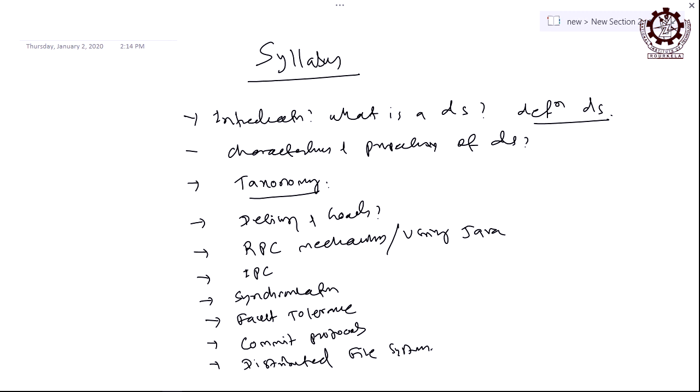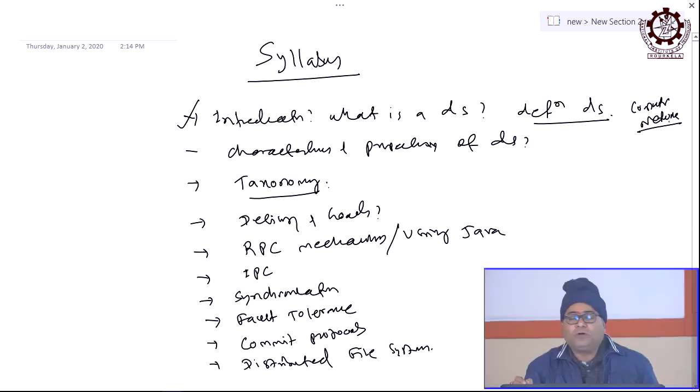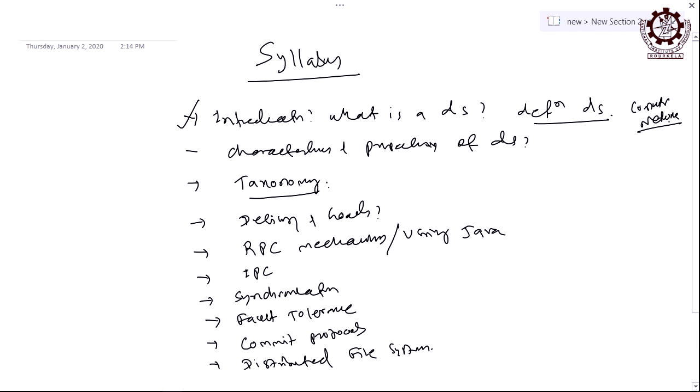Initially we have to define what a distributed system is and how it is different from a computer network, because most often we confuse the difference between a distributed system and a computer network. So, the difference should be very clear. Then second, the characteristics and properties.